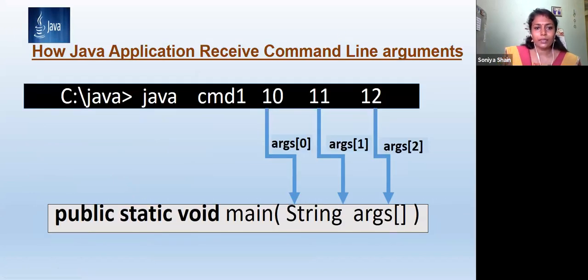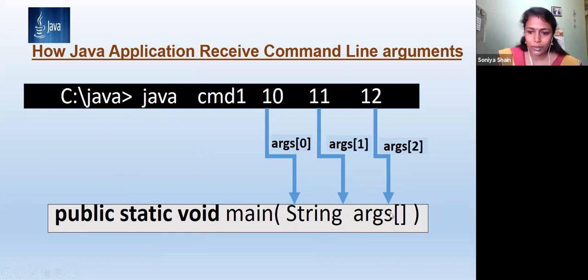Next, in a diagrammatic way, I have shown you that you are passing the arguments from the command line, java cmd1, same example, 10, 11, 12. Then it is accepted in the main function because it is the entry point of the Java program, and it is accepted in args.